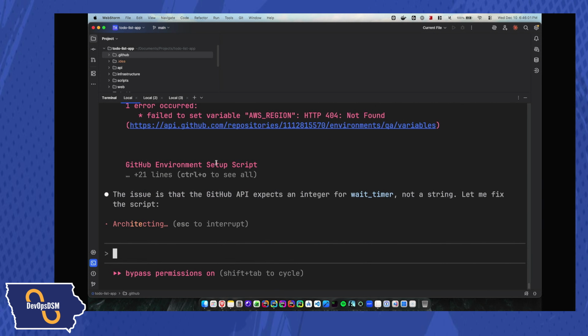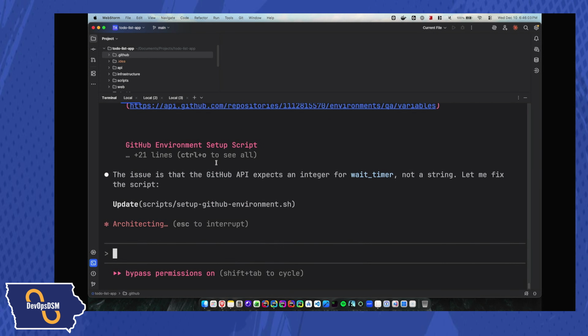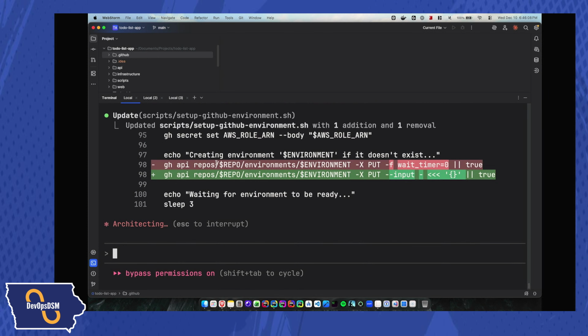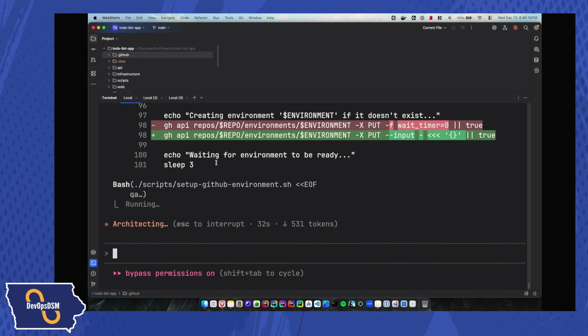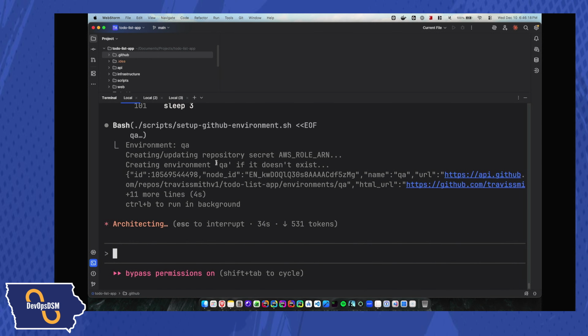Oh, it's still running into issues. Is that issue because of the wait timer string? Let me fix the script. Okay. All right. So let's see. It's finding. I'm just going to try to run the script again. Let's see if it succeeds.